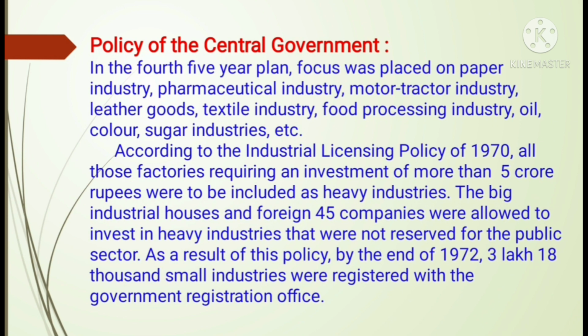They were allowed to invest their money in these heavy industries that were not reserved for the public sector. So not reserved for the public sector, the government made that open to other companies to invest their money. As a result of this policy, by the end of 1972, about 3,18,000 small industries were registered with the government registration office. So they got investors and they got registered in the government office.